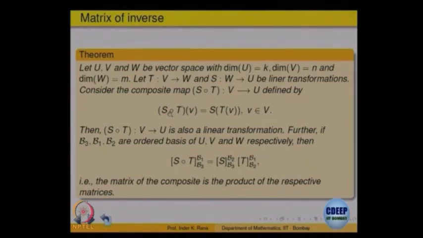This will be the identity map. So, the identity matrix is equal to the product of these two. That gives you the inverse of the matrix of the linear transformation. If you start with a T which is 1-1 and onto, and you know its matrix, then you can compute the matrix of the inverse by just inverting that matrix. You do not have to do the computation again.